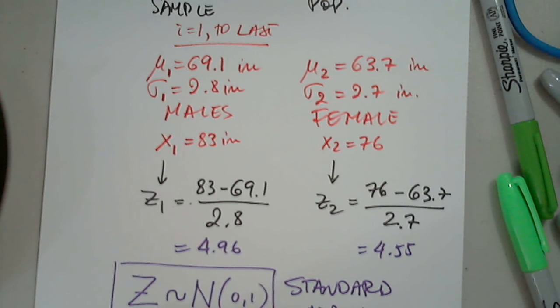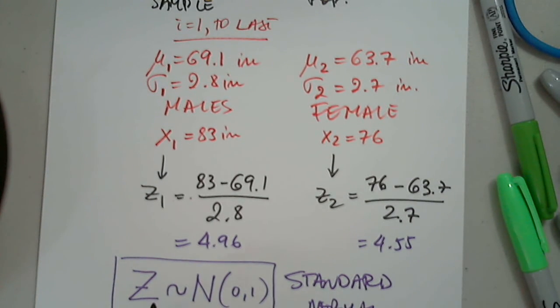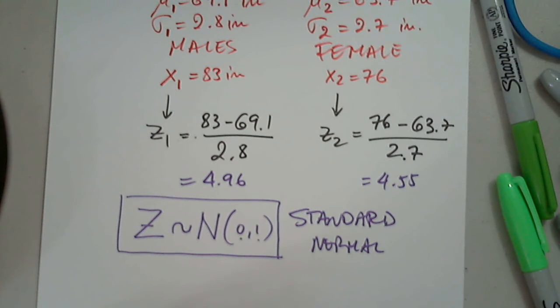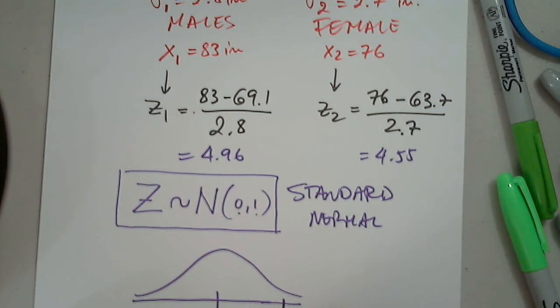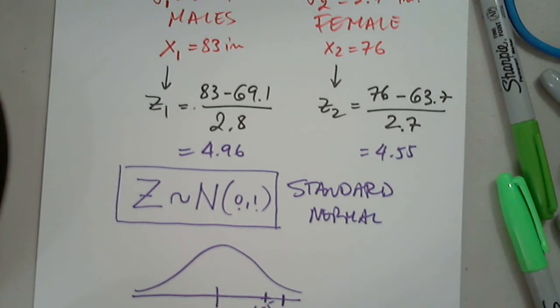Standard normal, z. Those z-scores, if you graph all the z-scores in any data set, not with 5 observations though, please, then they will look normal. They'll be approximately normal, with the mean 0 and the standard deviation 1. So if I draw that, here's what happens. The mean is always 0. 4.96 is here, and 4.55 is here. So this is z1 and this is z2.